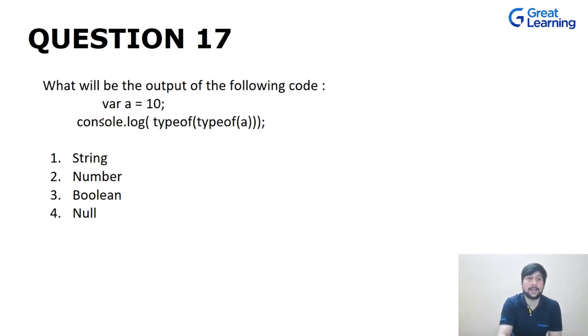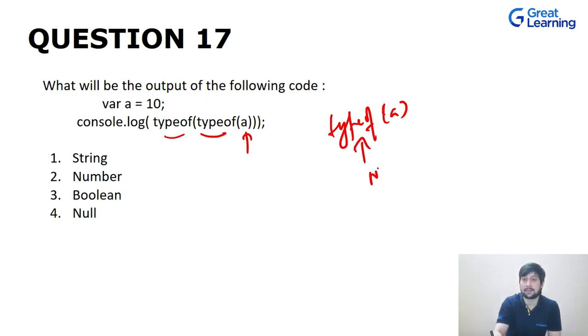Now here we have defined a variable a, which is 10, and then we are trying to find out the type of this variable. So we have typeof a, and then we are again doing a typeof. What will be the output? This is the most commonly asked question. We know that when we do a single typeof a, it will return number, but that is returned in double quotes, right? So this will be treated as a string.